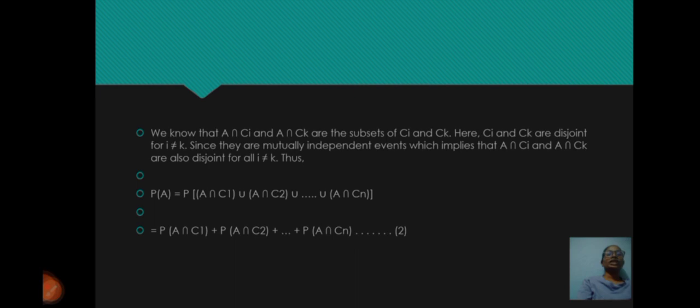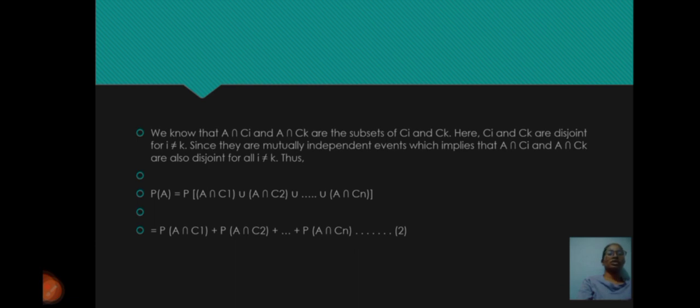We know that A ∩ Ci and A ∩ Ck are subsets of Ci and Ck. Here Ci and Ck are distinct for i not equal to k. Since they are mutually exclusive events, A ∩ Ci and A ∩ Ck are also disjoint for all i not equal to k.